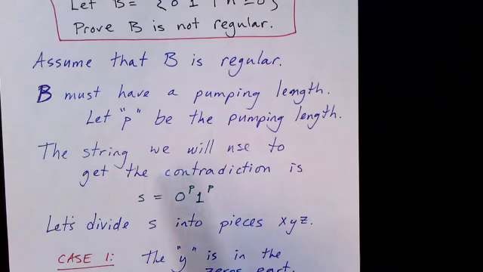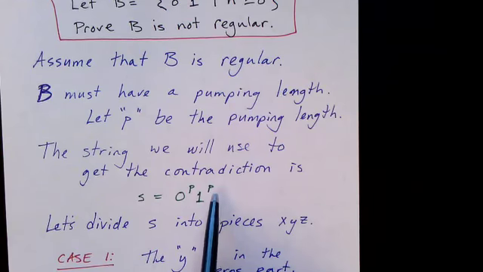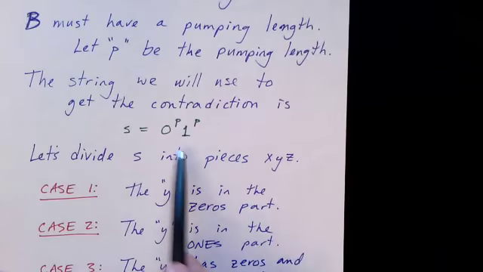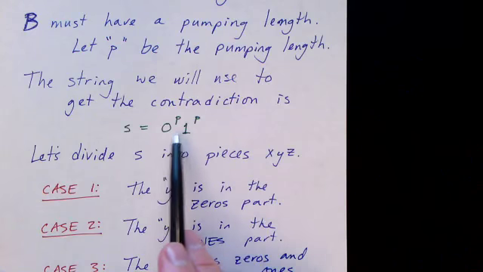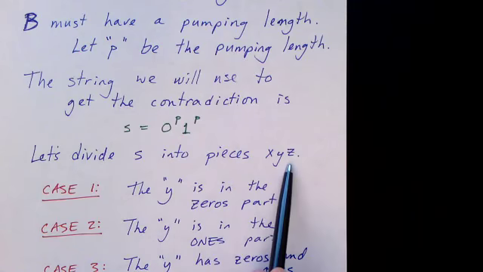So the string that we're going to use is this string of P zeros followed by P ones, so 0 to the P, 1 to the P. Whatever the pumping length is for this language, it must exist if it's regular. And so we create a string of P zeros followed by P ones. And now we're going to find the contradiction. We have to divide S into pieces X, Y, and Z. We have to consider all the possible ways we could divide S into these 3 pieces.